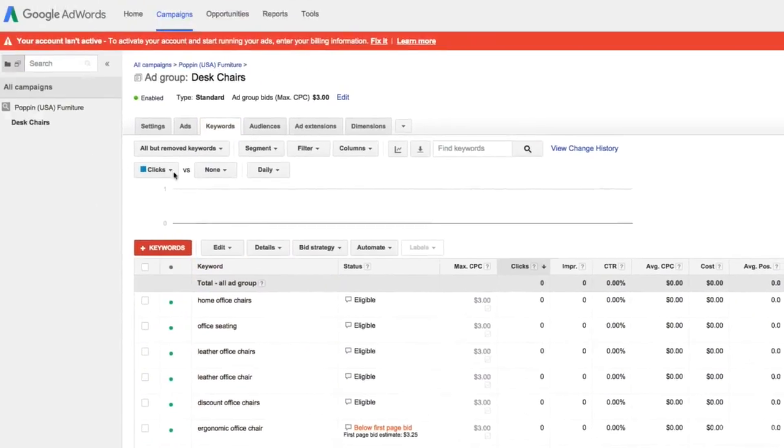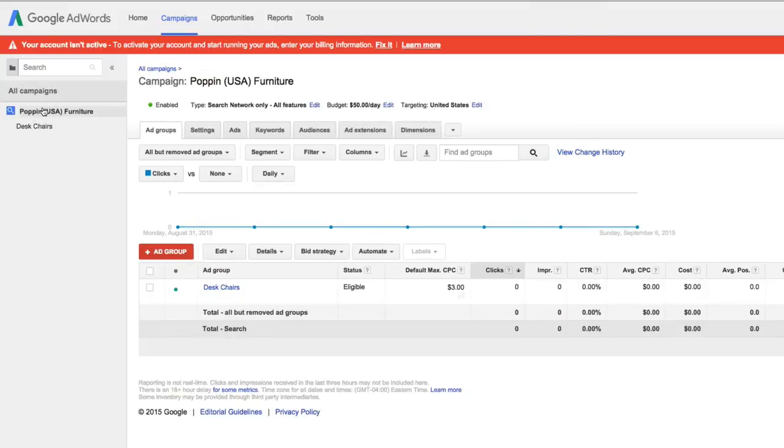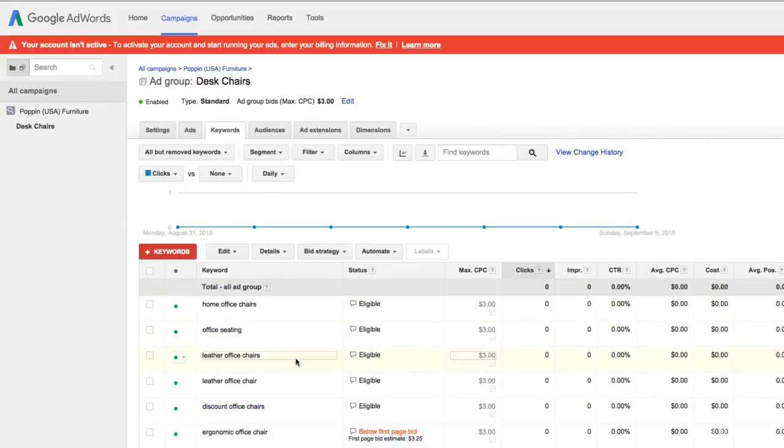And on the left-hand side, we have navigation. So the left-hand panel over here, which could be hidden with this button, this is your navigation. So at the top level, we have our account, Poppin USA Furniture. That's our account. And if I click on that, it brings me to my ad groups tab and it shows me the ad groups within the account. And if I click on the ad group over here or over here, it brings me to my keywords pane and my keywords tab, and it gives me the data view at the keyword level.